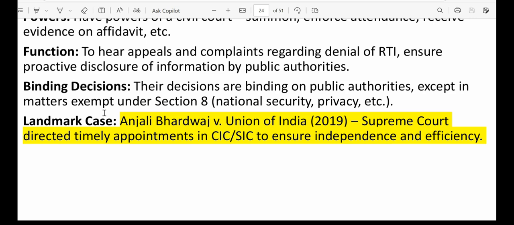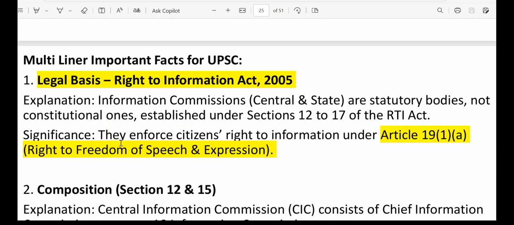Now in this regard we have a landmark case, Anjali Bhardwaj versus Union of India, 2019. Here the Supreme Court directed timely appointment of Central Information Commissioners and State Information Commissioners. Now, we'll discuss the same thing again in a multi-line facts format. This will be mainly helpful for UPSC.